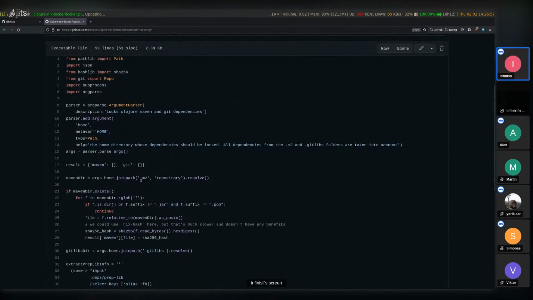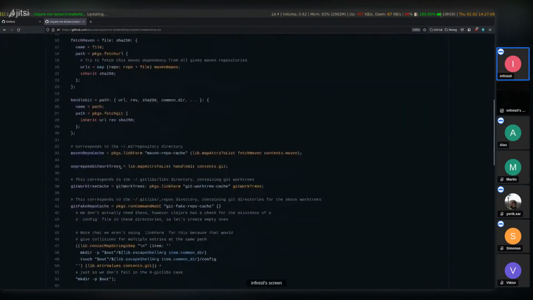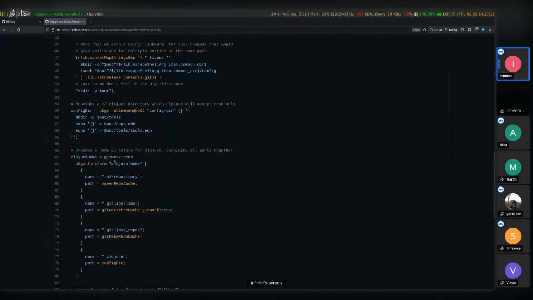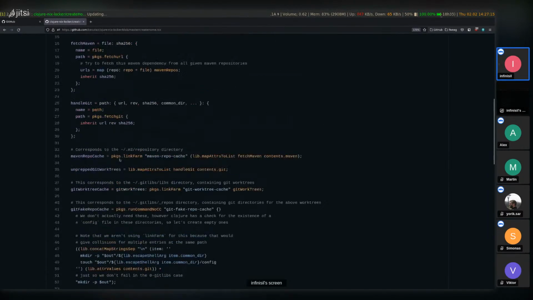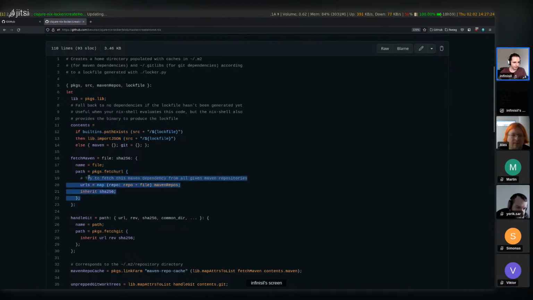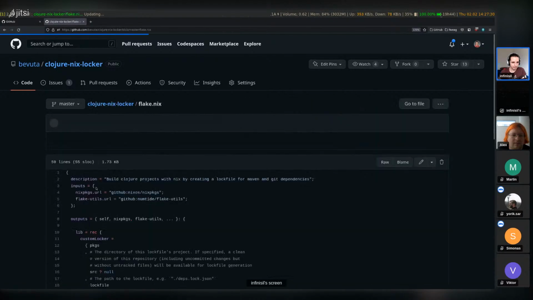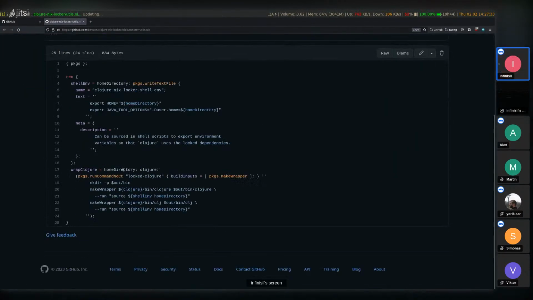Yeah, so in total, how it works is that it creates an empty home directory. Like in a derivation, it creates an empty home directory. Let's see. Oh yeah, here, create home. Actually, no, that's the reverse. So this is what assembles the Nix derivations again. Here it parses the log file that was generated, and then passes that to fetchurl. But we also have, is it here? No, is it here? Yeah, I believe this.